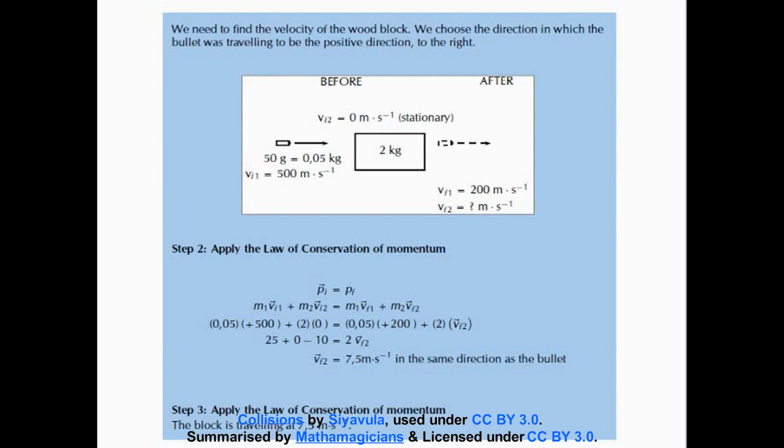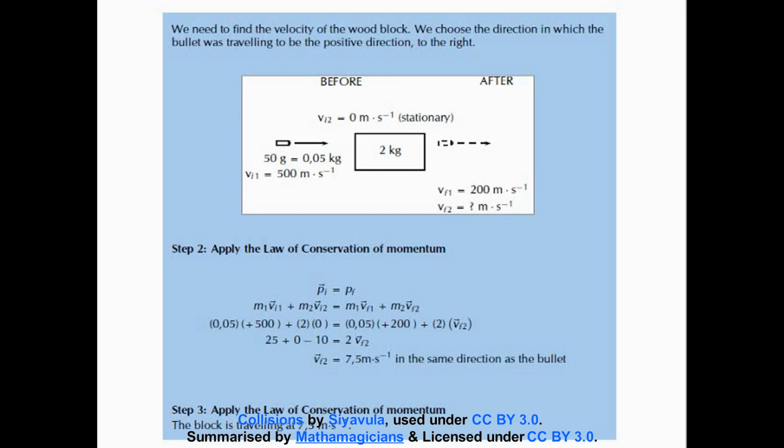Now we need to find the velocity of the wooden block. We choose the direction in which the bullet was traveling to be the positive direction, to the right. So we choose to the right as positive. And there we have our sketch. Right, so we know the block is stationary, so it's going at 0 meters per second. But after the bullet passes through it, the block does indeed move. We know the initial velocity of the bullet and the mass of the bullet, and we also know the final velocity of the bullet, but we don't know the final velocity of the wooden block.